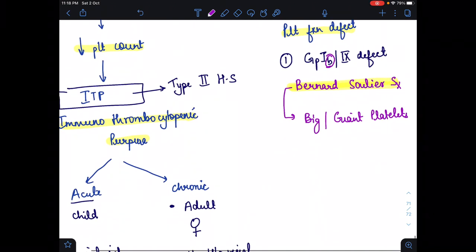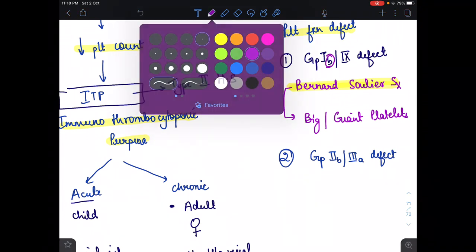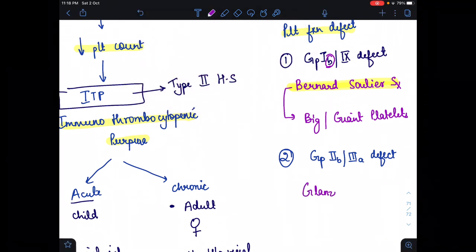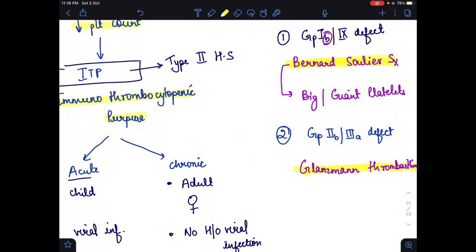And the second defect is if platelet aggregation is defective, and platelet aggregation is helped by GP2B and GP3A. If GP2B and GP3A are defective, then the other syndrome will occur, that is Glanzmann thrombasthenia. So if the aggregation is defective, then Glanzmann thrombasthenia will occur. If adhesion is defective, then Bernard-Soulier syndrome will occur.